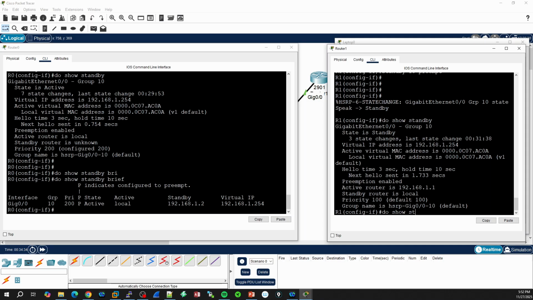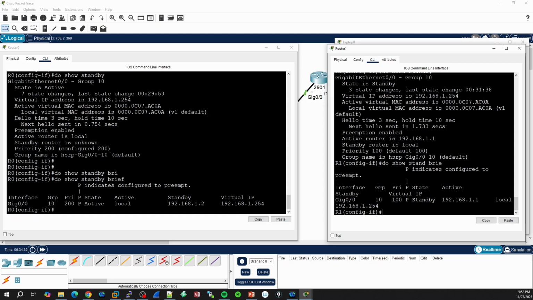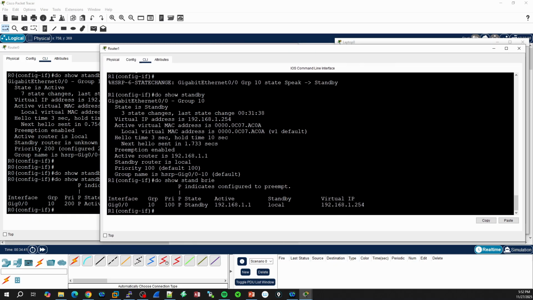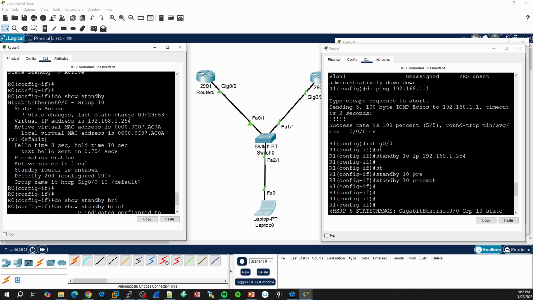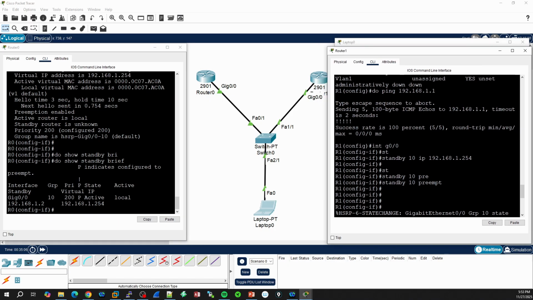254, and we could use the same command on the other device. We're going to see that we have some important information. Instead of having this as active, we're going to have this as standby. The priority is 100. The active is this IP address, which means that the active is router 0, local, standby, and the virtual IP address is 1.254.